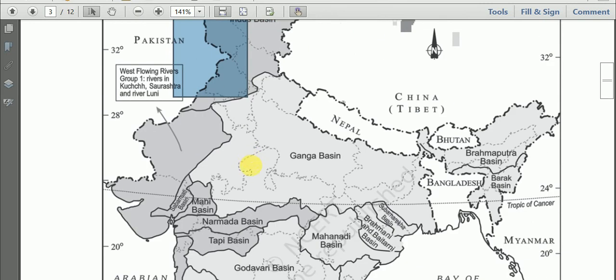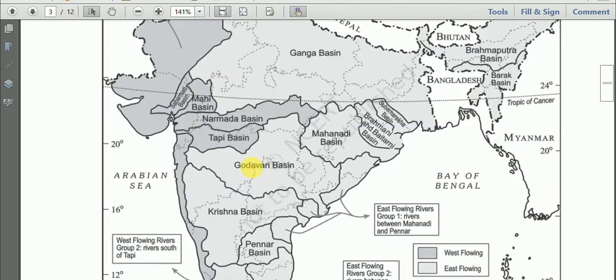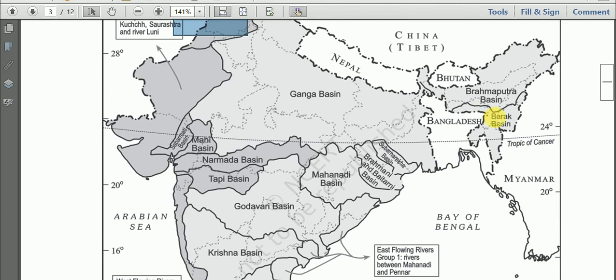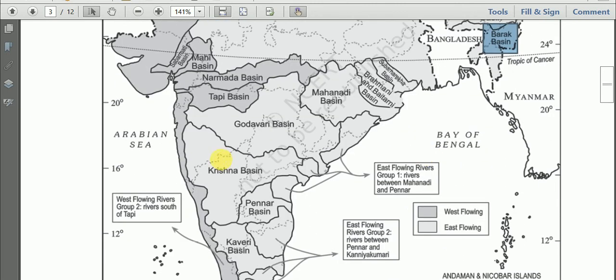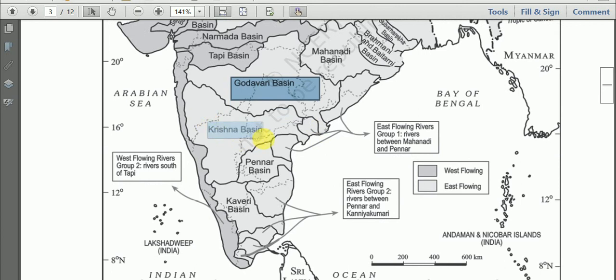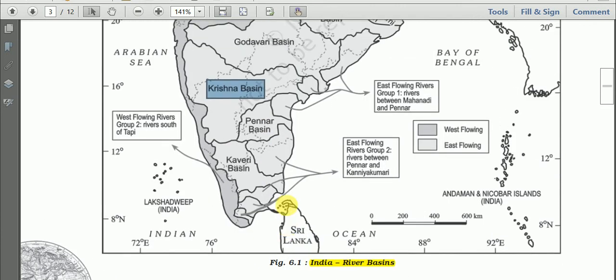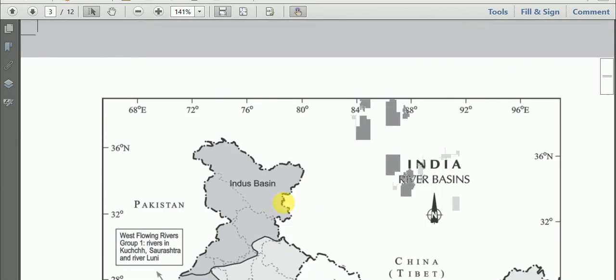So in this way you can interpret this map. Here Manipur belongs to Barak Basin. In South India we have Godavari Basin and Krishna Basin. So many river basins are mentioned here.